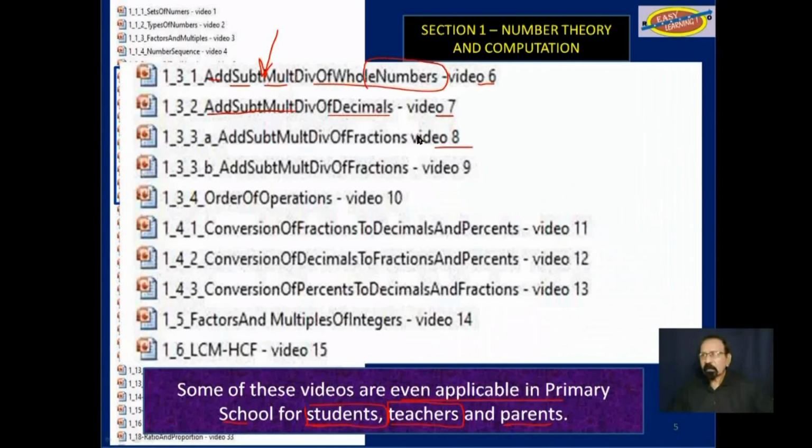And video 8 deals with addition and subtraction of fractions. And then video 9, multiplication and division of fractions. And this is the type of work that is done in maybe grade 4, grade 5, and grade 6 in the upper section of the primary school. So these videos can even be used in primary school to better prepare students for when they get to secondary school.